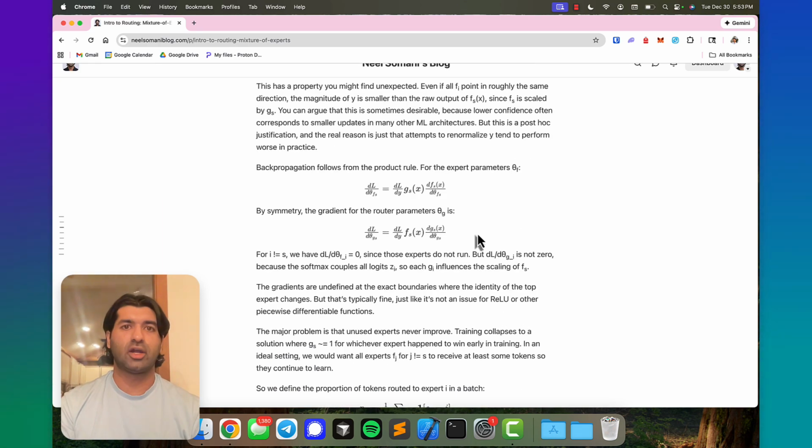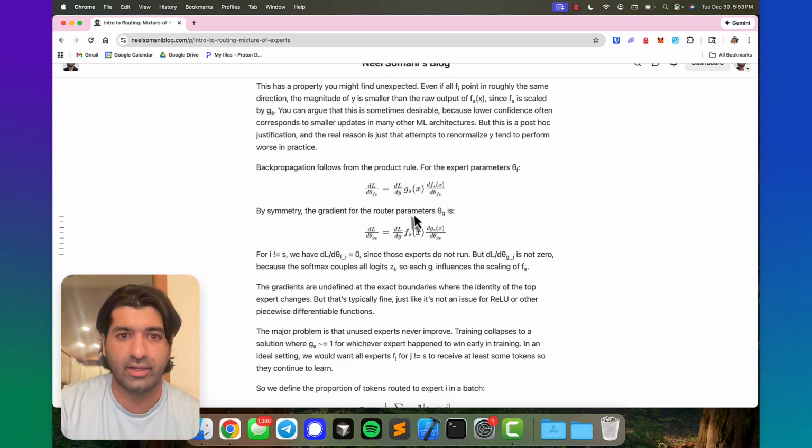All right, so first I want to talk about these backpropagation rules. So there are two sets of parameters that we want to update. And for those who are familiar with gradient descent, the way that you update a set of parameters is you need to compute the loss with respect to the set of parameters that you want to update. So that's what I'm writing down here.